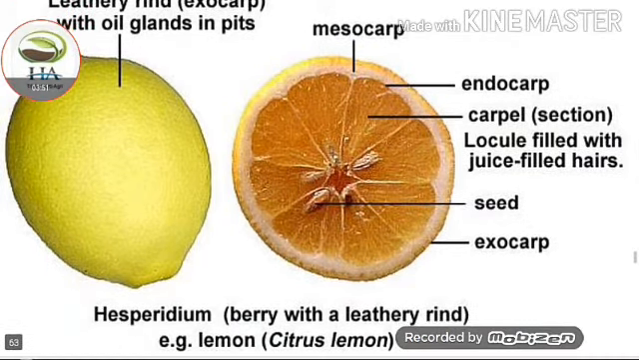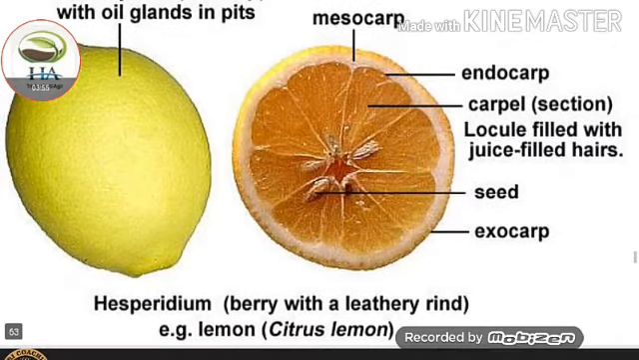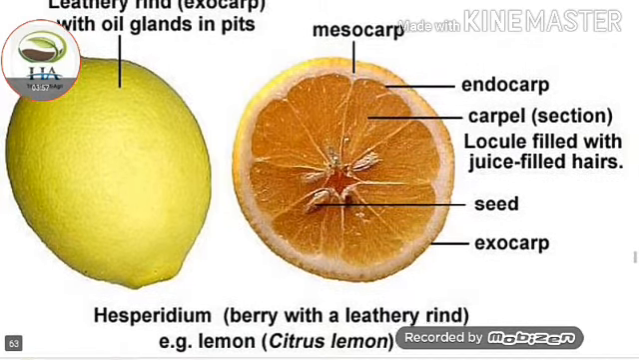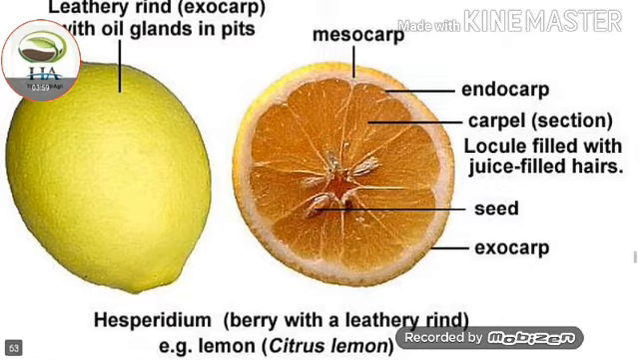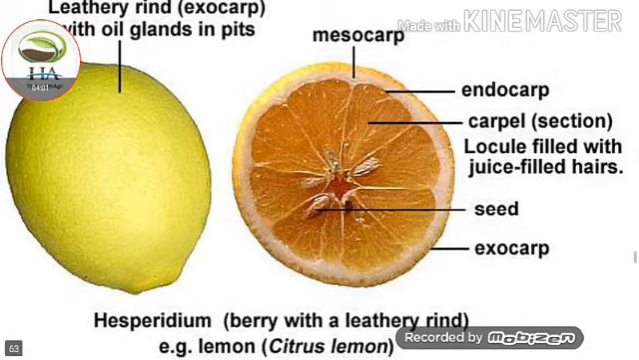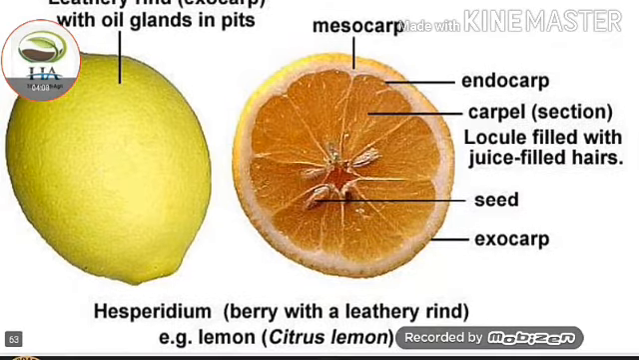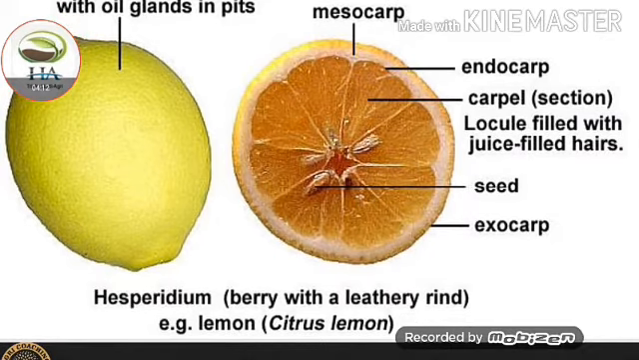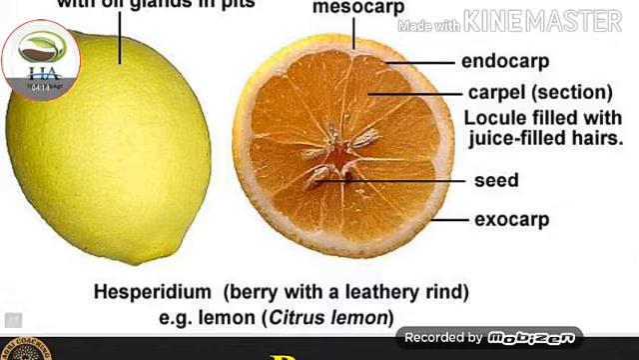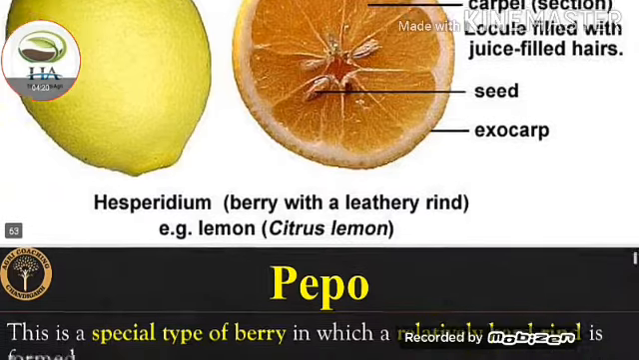This one is a diagram of lemon, Citrus limon, an example of hesperidium, a berry with a leathery rind. Under this you can see the outermost is the leathery rind, exocarp, with oil glands in pits. In the slice cut, you can see the carpel section, locule, filled with juice-filled hairs.